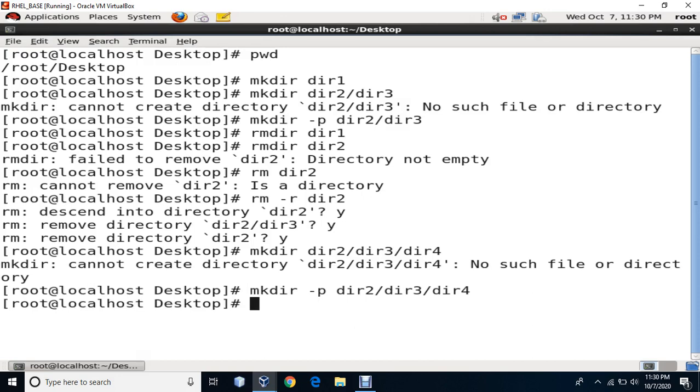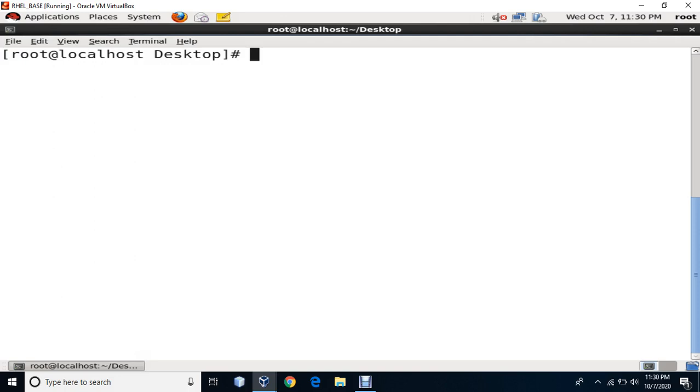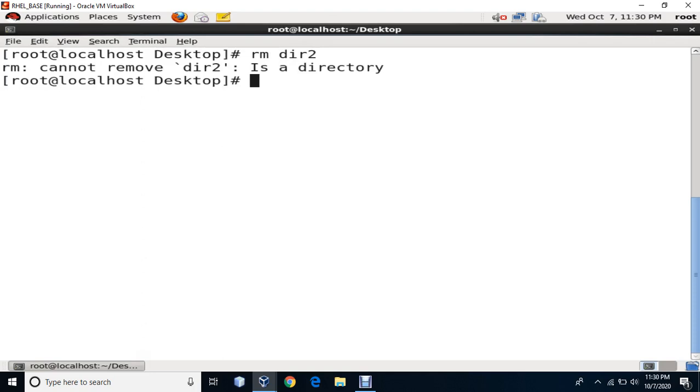Now I will say rm. We'll just clear the screen once. I'll say remove directory 2. When I say remove directory 2, it will say it is a directory. I cannot remove a directory, I can just remove files. So I'll say no problem, remove recursively. But the moment I say recursively, it is going to ask me n number of times permission. First it will ask me that it is not empty, do you want to delete it? Then it will ask for all the directories, right?